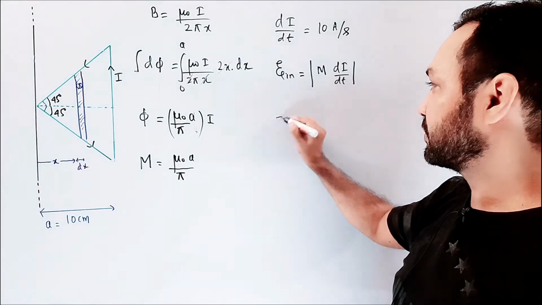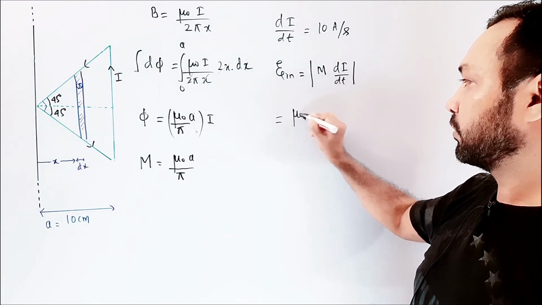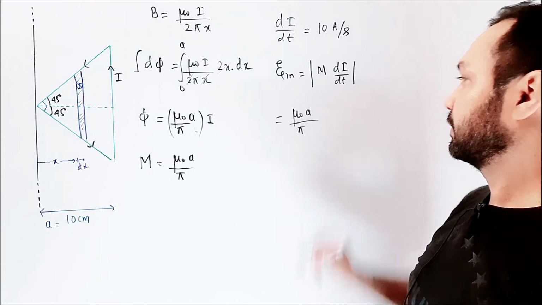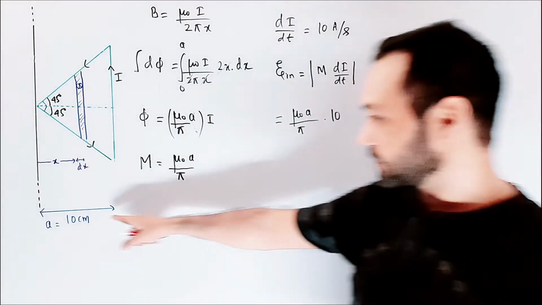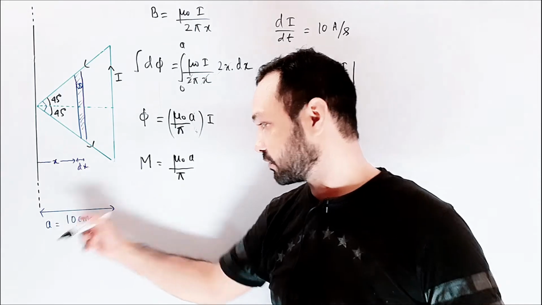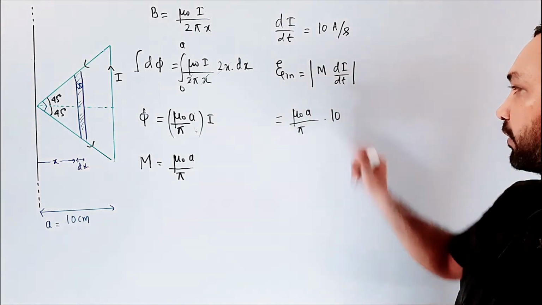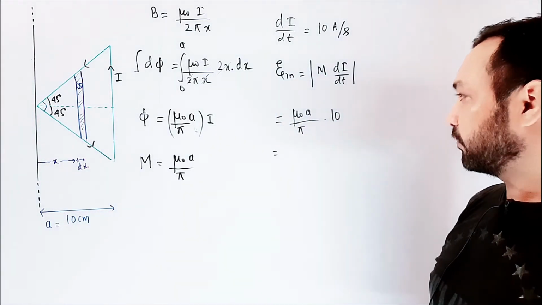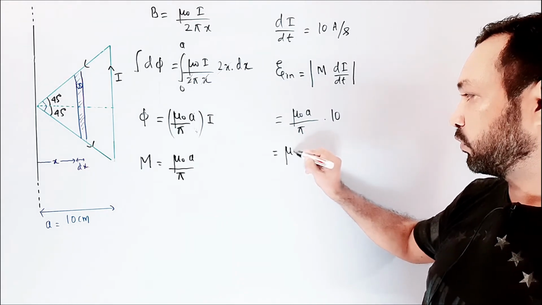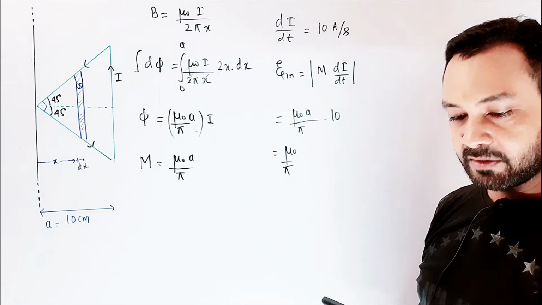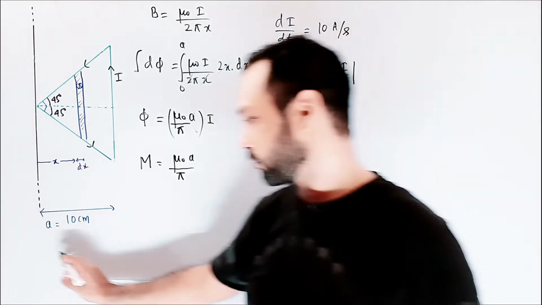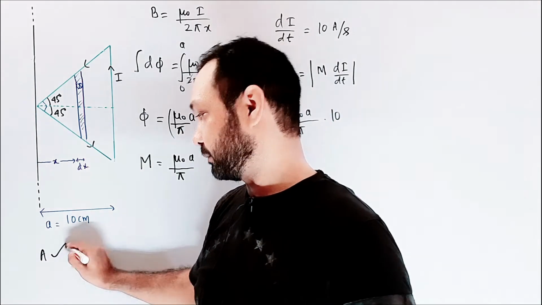M is equal to mu naught a by pi, and di by dt is 10 ampere per second. A is 10 centimeter, so in MKS unit this is 0.1. So 0.1 into 10 is 1. So that would be mu naught by pi, and this is the answer. So option A is a correct answer.